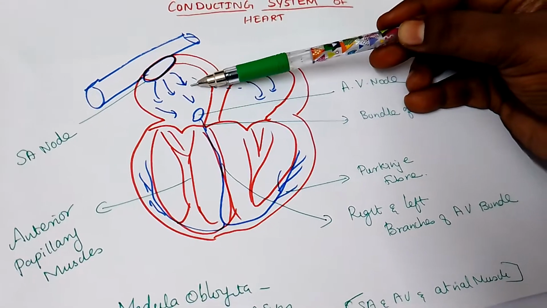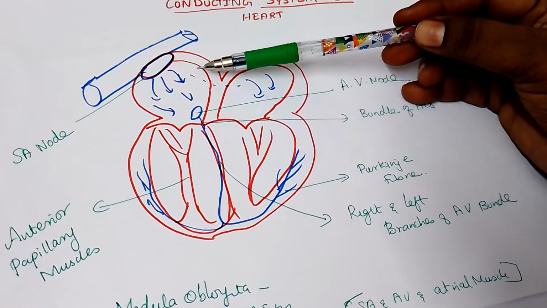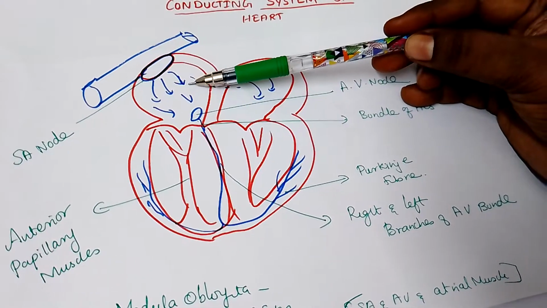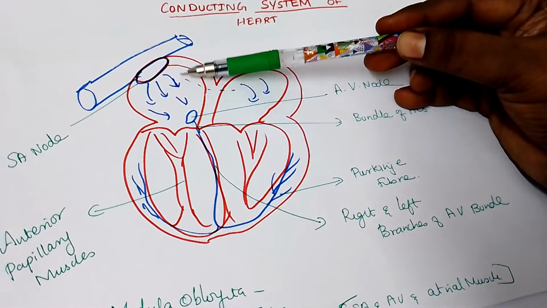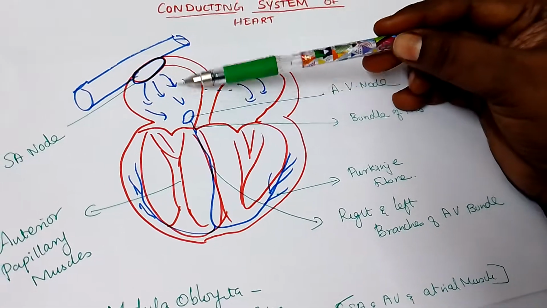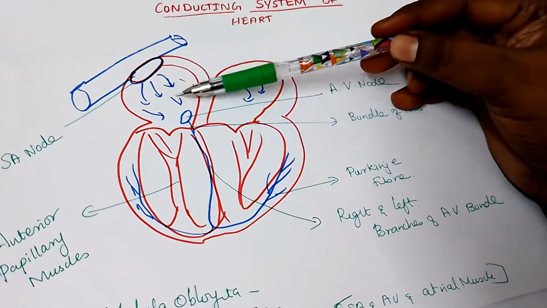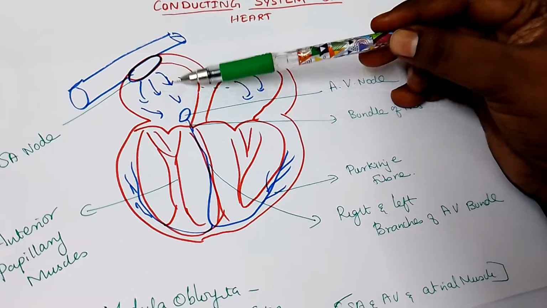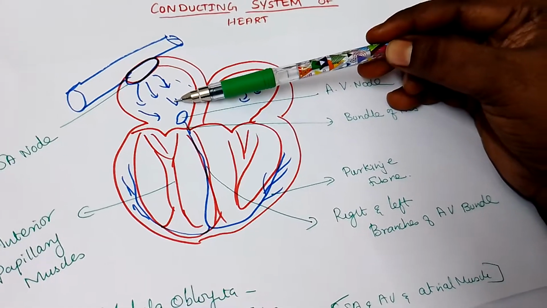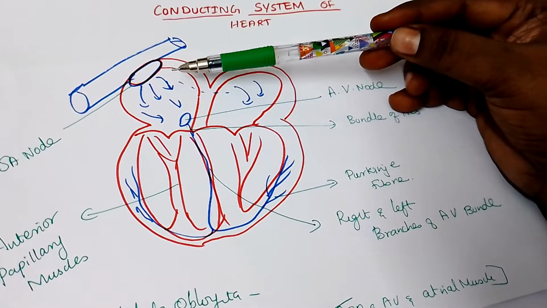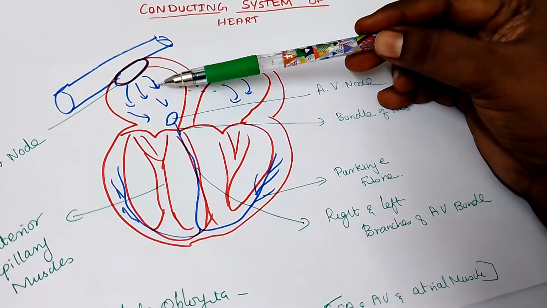This depolarization is followed by repolarization. It normally sets the heart rate. So this SA node is called the pacemaker of the heart. The firing of the SA node triggers the atrial contraction.